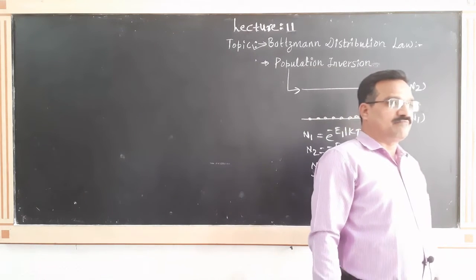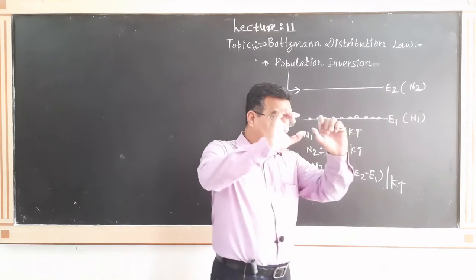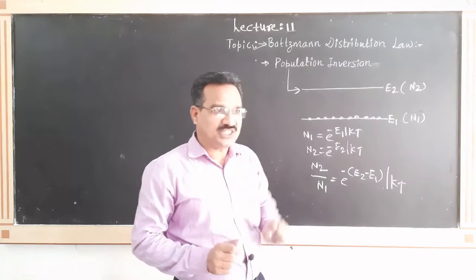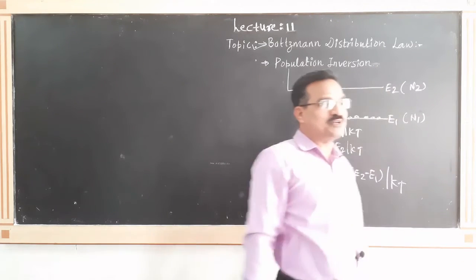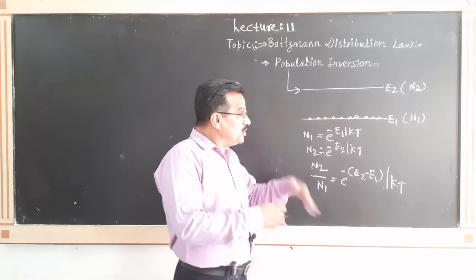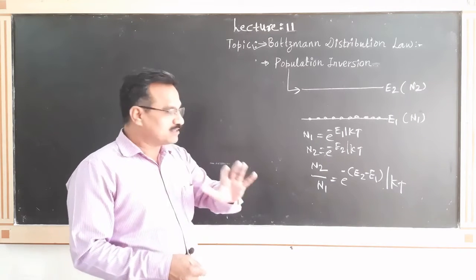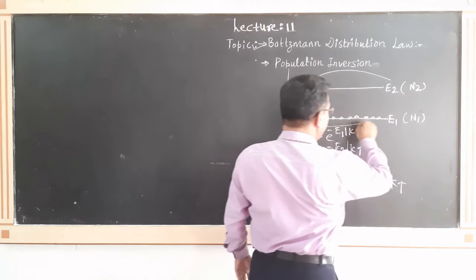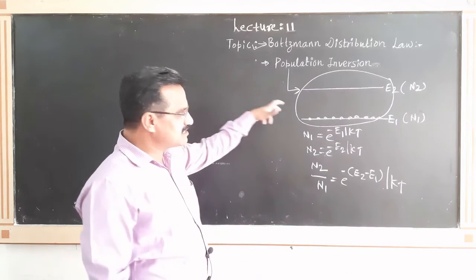But by increasing the temperature, we can only achieve the condition N1 is equal to N2. But for achieving this condition, what about the temperature? Temperature is infinity, and practically it is impossible. But how will you increase the number of atoms in the excited state? For that purpose, energy is supplied to this material. Some external energy is supplied.